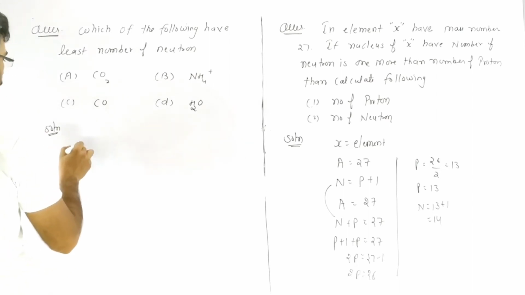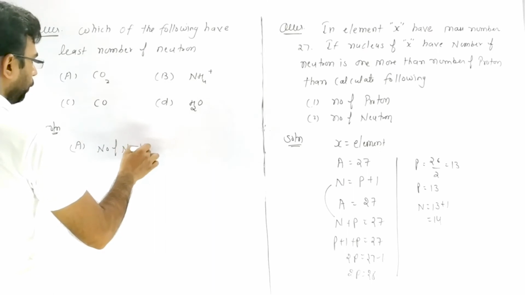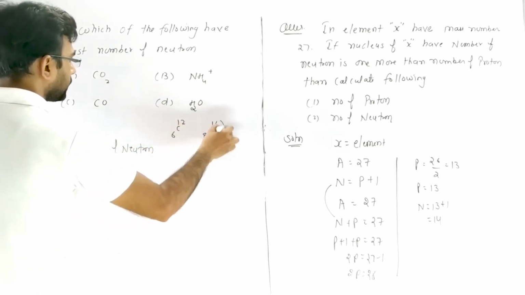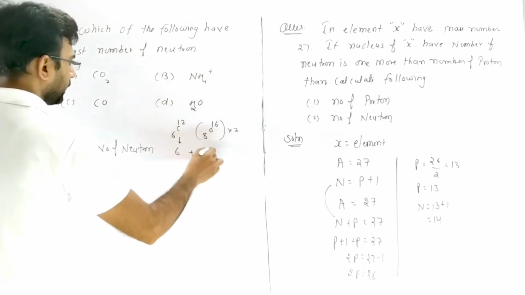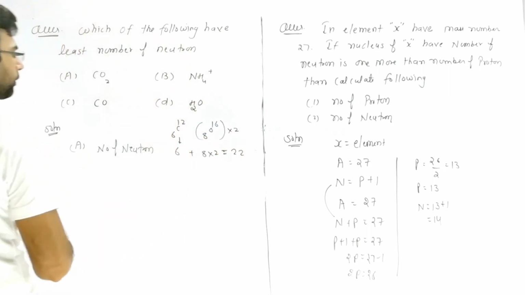First we have CO2 in A. For the number of neutrons, carbon is 6C12 and oxygen is 8O16, but there are 2 oxygens. So 12 minus 6 is 6, and 16 minus 8 is 8, times 2. So it becomes 22 neutrons.